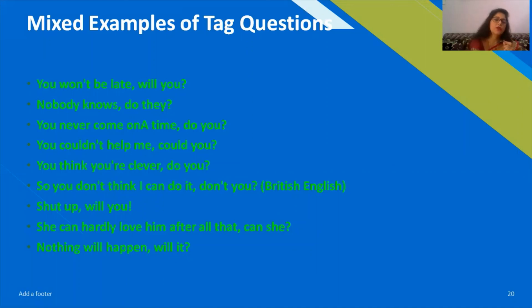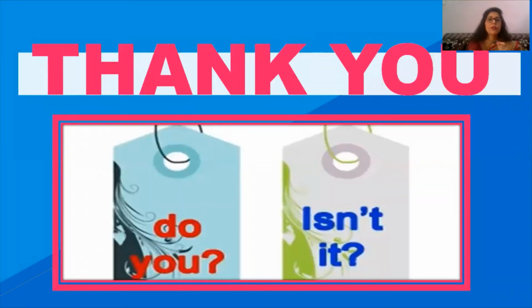So in that case, you need to see the videos that are already made for the types of sentences. In the upcoming session, we'll be discussing the types of sentences.